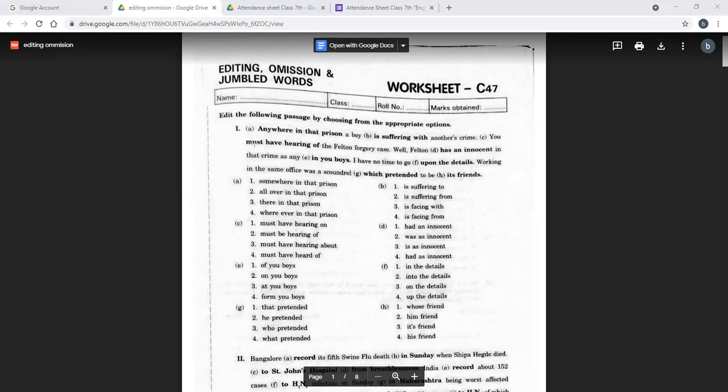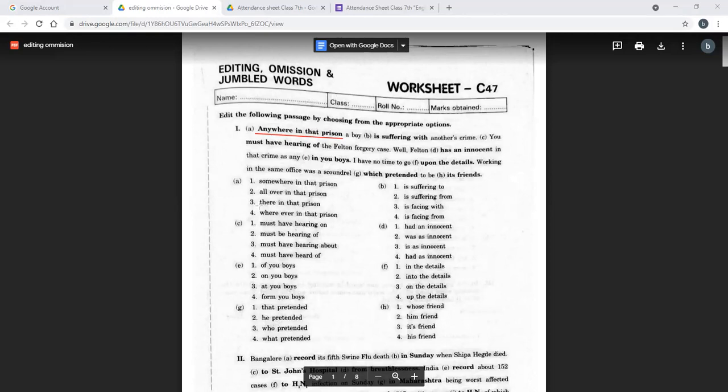The first one which we are saying is anywhere in that prison. Now we have four options here for A. Which one will we take? Somewhere in that prison, all over that prison, there in that prison, and wherever in that prison. ठीक है? तो all over means one person cannot be all over somewhere. ठीक है? There in that prison doesn't make sense.